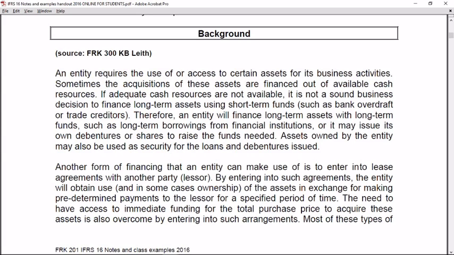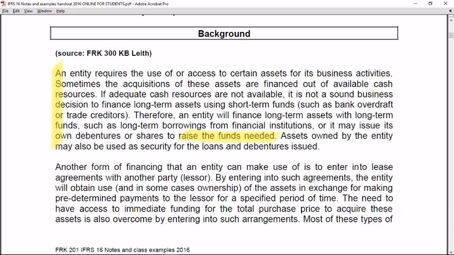An entity requires the use or access to certain assets for its business activities. Sometimes the acquisition of these assets is financed out of available cash resources. In this paragraph, other sources of financing are also identified. Those are some that you are familiar with. For instance, bank overdraft, trade creditors, the issue of the company's own debentures, or the issue of its own shares for purposes of raising the necessary funds.